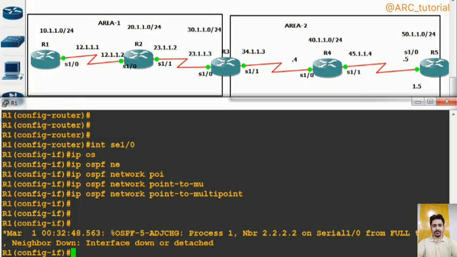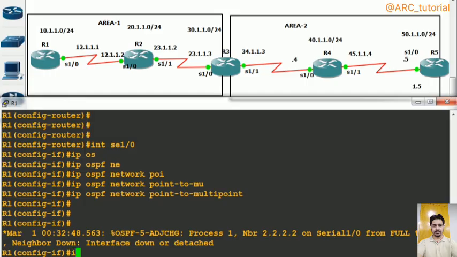So in this way you can change their timers, and this time you will see that their neighborship will not come up. In case of point-to-point and broadcast, neighborship can come up, but routes will not get exchanged. But in case of point-to-multipoint and broadcast, even neighborship will not come up. Even between point-to-multipoint and point-to-point, neighborship will not come up. You know why? Because in case of point-to-multipoint, your timers will become 30 and 120, whereas in case of point-to-point or broadcast, their timers will be 10 and 40, right? So this time, of course, their neighborship will not come up.